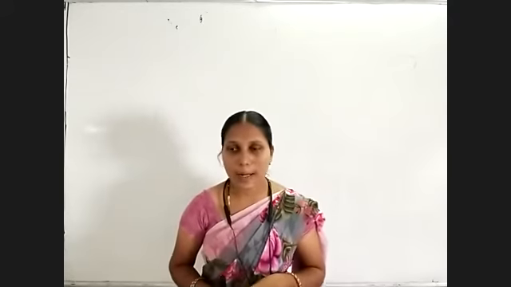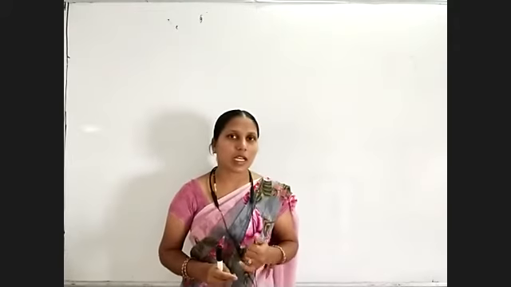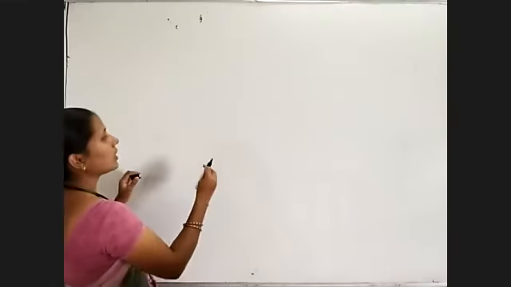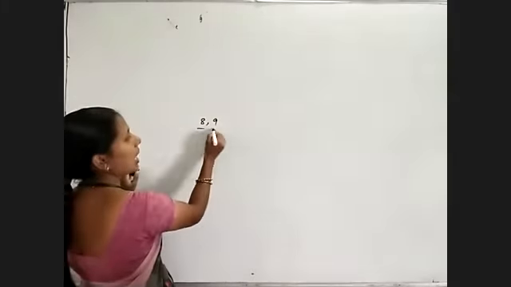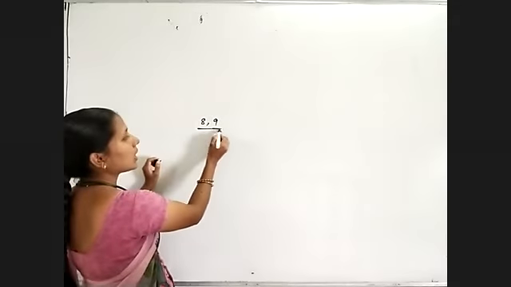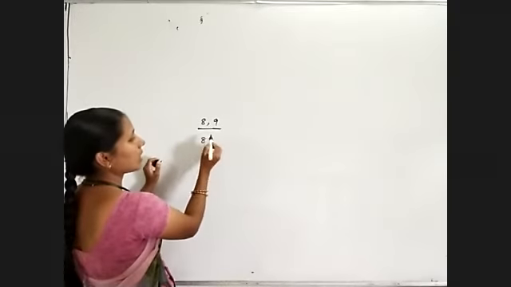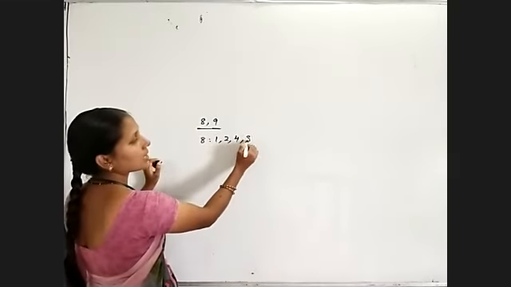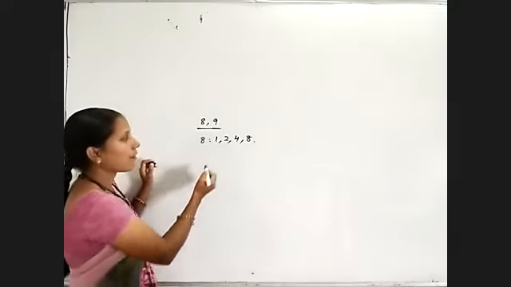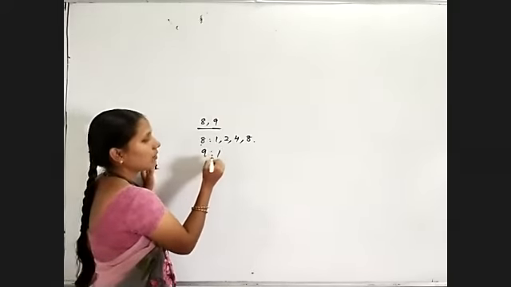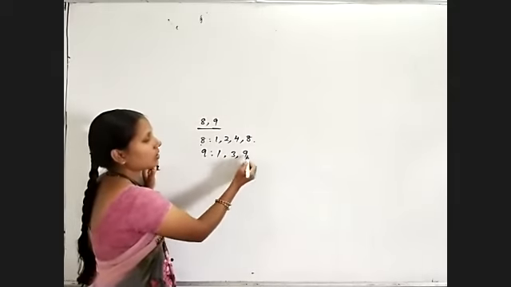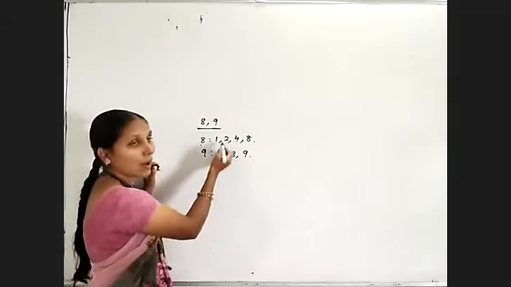Now coming to the next, twin primes. In case of co-primes, the numbers may not be prime numbers. 8 and 9, these two are composite numbers. For 8, what are the factors? 1, 2, 4 2s are 8 and 8 1s are 8. That's all. 1, 2, 4, 8 are the factors of 8. For 9, 1 9s are 9, 3 3s are 9, and that's all. Total 3 factors are there for 9. So both are composite numbers.